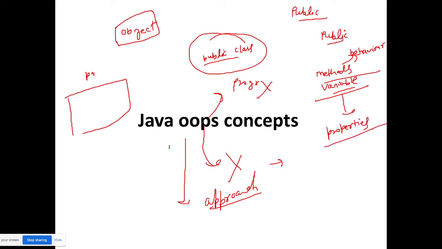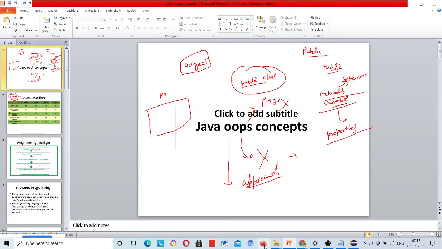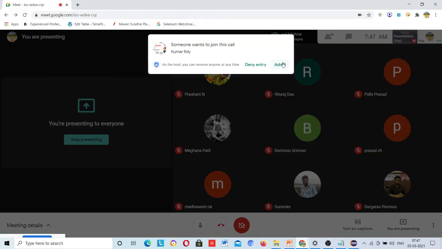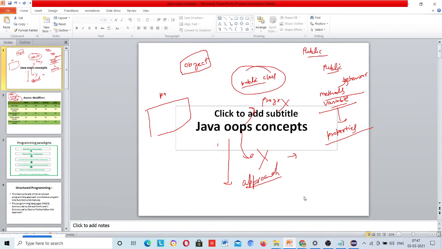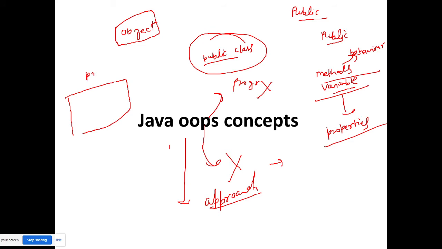So these are properties and behaviors. Methods are termed as behaviors, and variables are properties. Why I am telling this is because many times when you read any blog you will find these words, so I just want you not to be confused there, and you should know what behaviors and properties are.